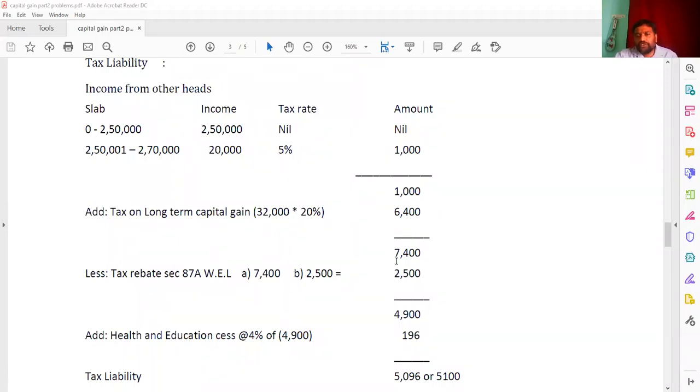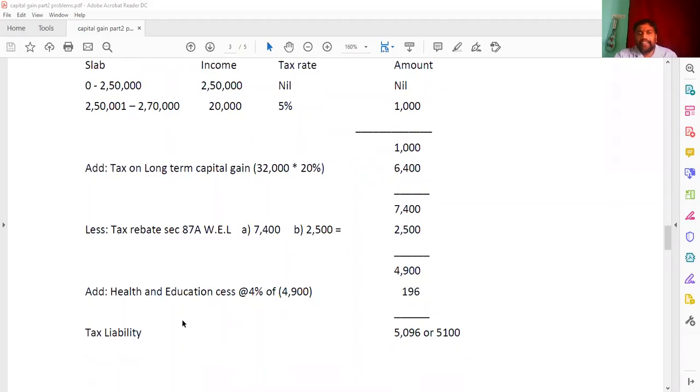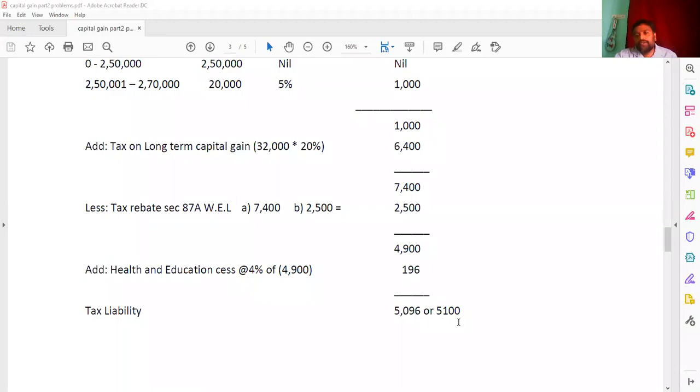So from the 7,400, 2,500 will be subtracted. Then you are getting here 4,900. On the 4,900, we are going to add health and education cess 4%, that we got here 196. So 4,900 plus 196, you are getting here 5,096 or 5,100.